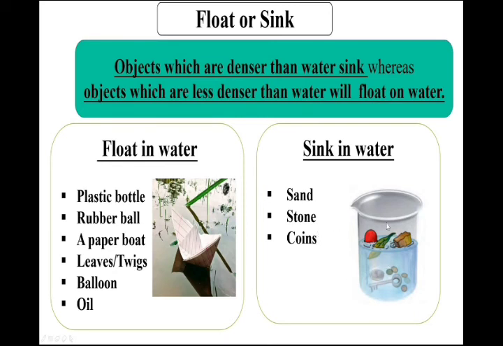Yes, they will sink in water because they are highly dense. But in the case of paper, it is less dense. Based on density, the substance will float or sink in water. If a substance is heavy, it will sink, and if the substance is less dense, it will float on the water. That difference you have to identify when we talk about the density of the material.